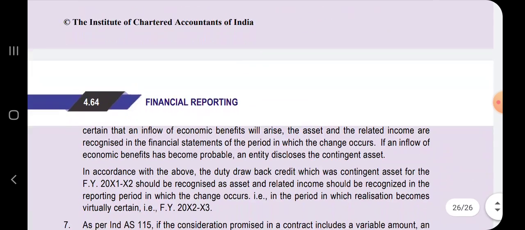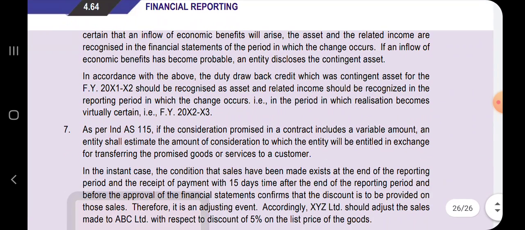If it becomes virtually certain that an inflow of economic benefits will arise, the asset and the related income are recognized in the financial statements for the period in which the change occurs. If an inflow of economic benefits has become probable, an entity discloses the contingent asset. So, only if you are virtually certain that an inflow will arise can you recognize a contingent asset.